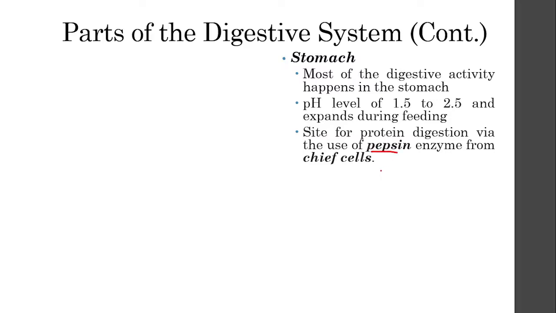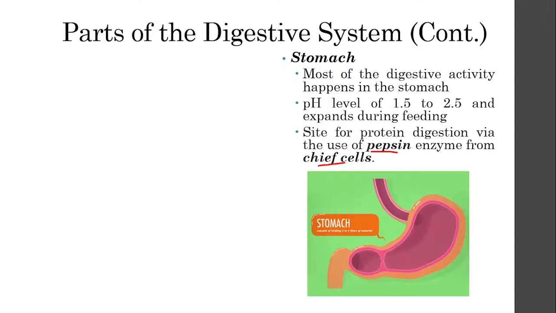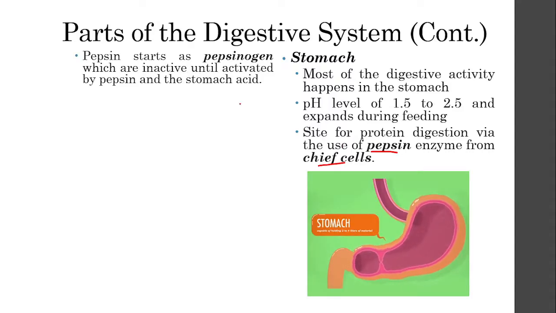Pepsin is the enzyme found in your stomach that digests your protein, and it is released by chief cells. When the chief cells release the pepsin, it starts as pepsinogen. Pepsinogen is basically an enzyme that is not yet active. It's inactive and has to be activated. There are two ways to activate it. One is when the pepsin that is already present in the stomach activates the pepsinogen. Another way to activate the pepsinogen so it becomes pepsin to digest protein is when it is exposed to the hydrochloric acid in your stomach.